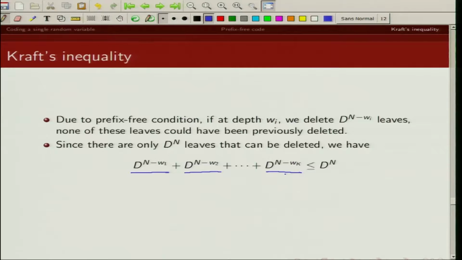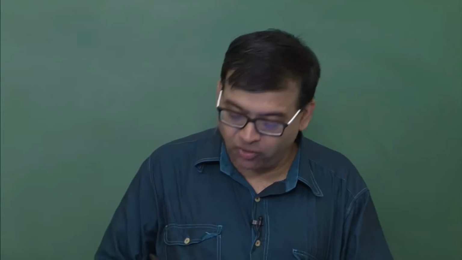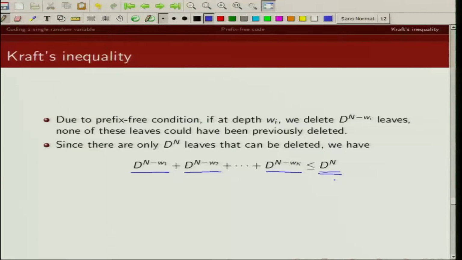Now what is the maximum number of leaves I can have? That is basically the number of leaves in a full d-ary tree, and that number is d raised to power n. So the total number of leaves that I can delete while mapping each of these code words must be less than or equal to d raised to power n.